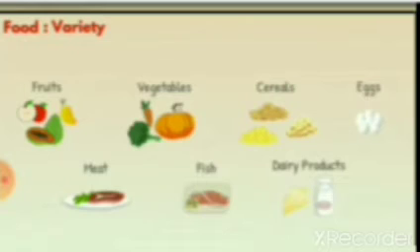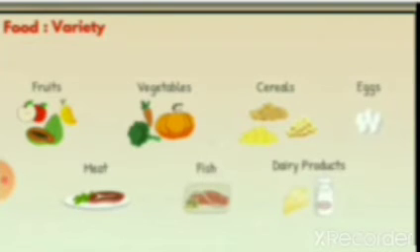Eggs, meat. Meat means flesh. Fish, dairy products. It means milk products. From the milk, we can make many more things like butter, buttermilk, cream, cheese, ghee also. So these are the different varieties of food items, isn't it?